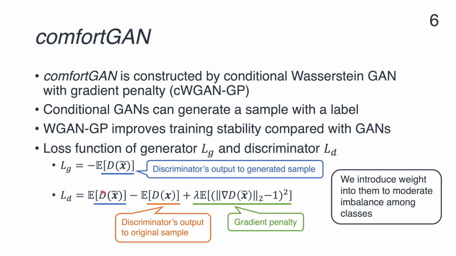This is the discriminator's output to generated samples, and this is the discriminator's output to original samples. This is the gradient penalty. It helps to prevent gradient explosion and vanishing. For the fair training of comfortGAN, we introduce a weighted strategy into them to moderate imbalance among classes.